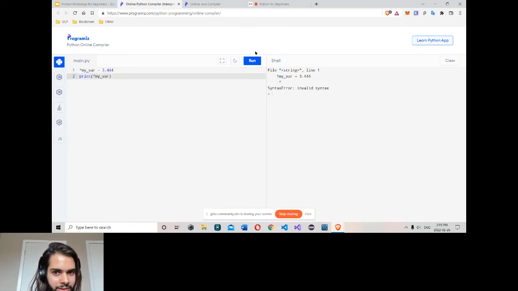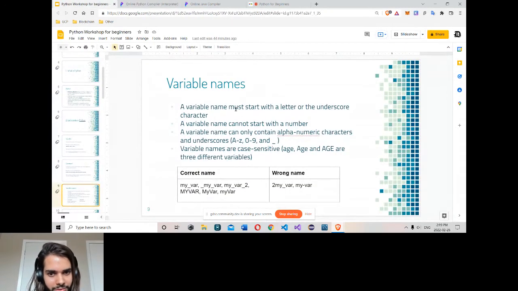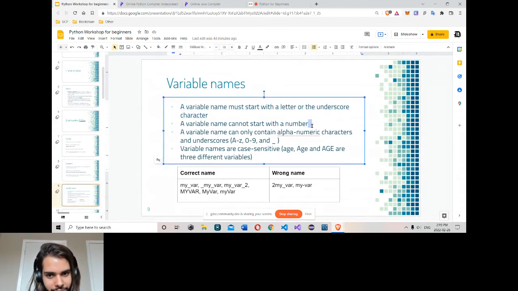So every variable should start with a letter, alphabet, or underscore.